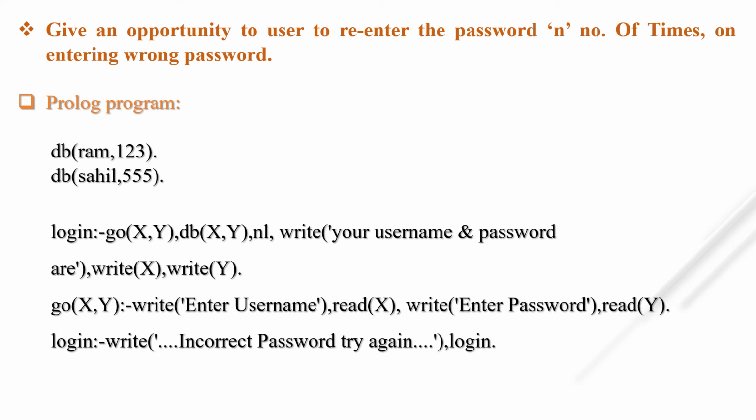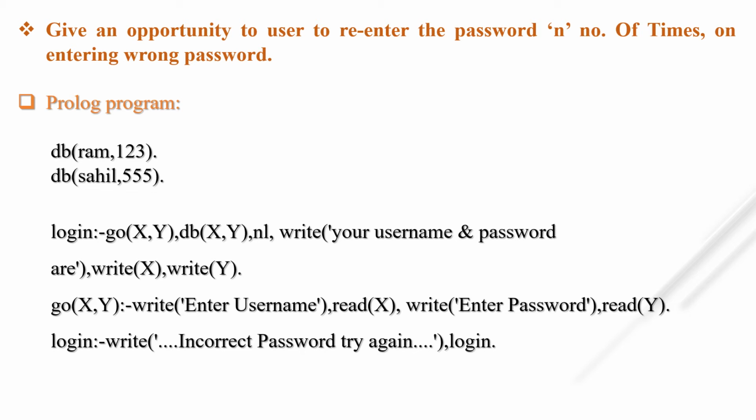So there is a Prolog example which was already asked in the GATE examination. This is most important, and it includes multiple clauses in the program. So what is the program? Give an opportunity to the user to re-enter the password n number of times on entering a wrong password. Okay, if I enter a wrong password or wrong username, it will always ask me that this is a wrong password, enter the right password or username. Okay, let's see how you have to code it in the Prolog program.